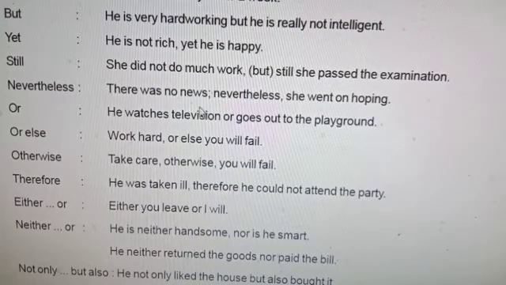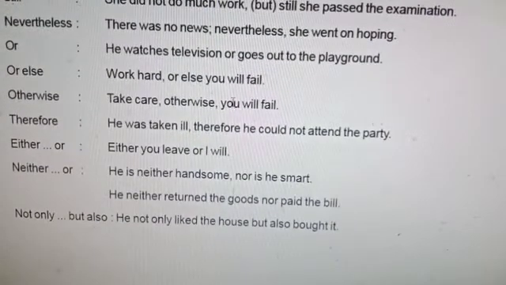is a compound sentence. Then: work hard or else you will fail. Work hard, you work hard, it is an imperative sentence. Work hard, the mood of the speaker is seen here. Work hard, or else you will fail.